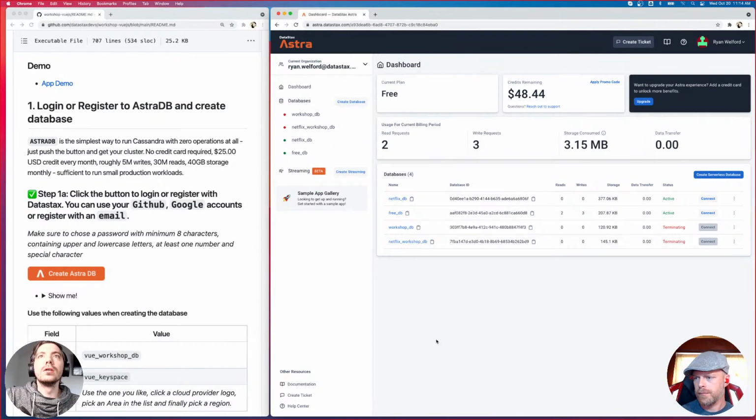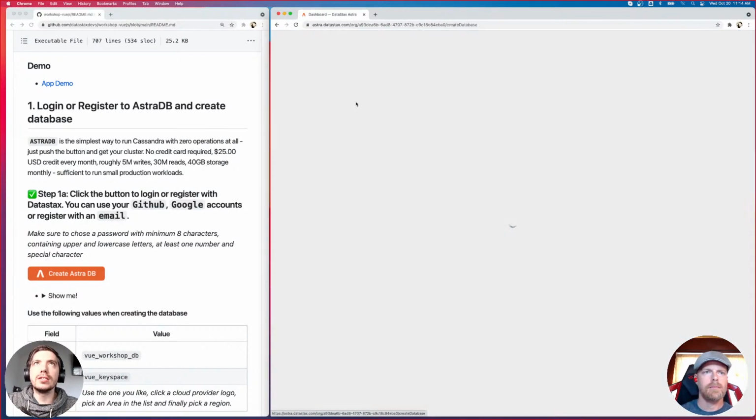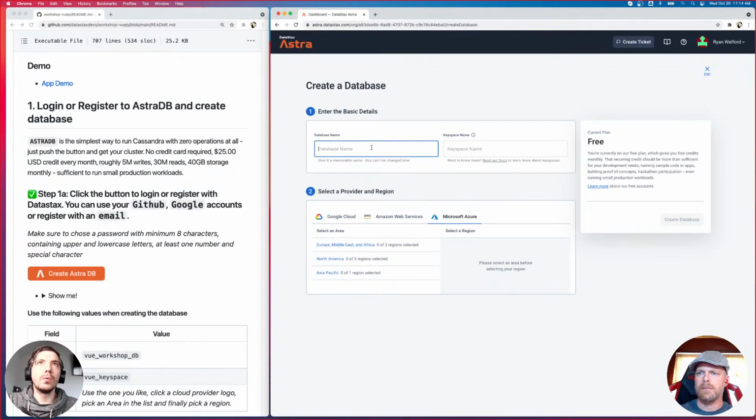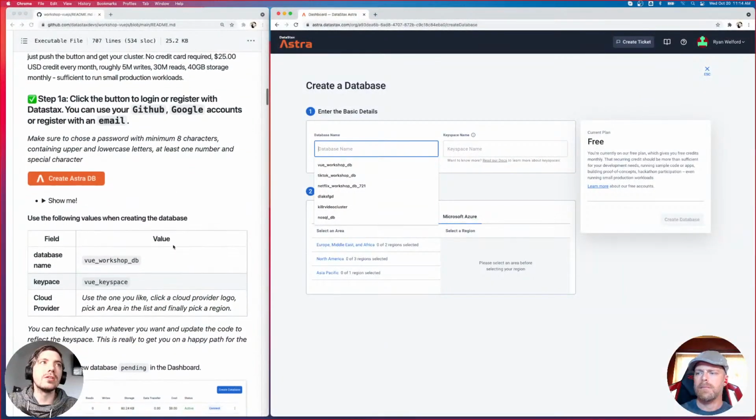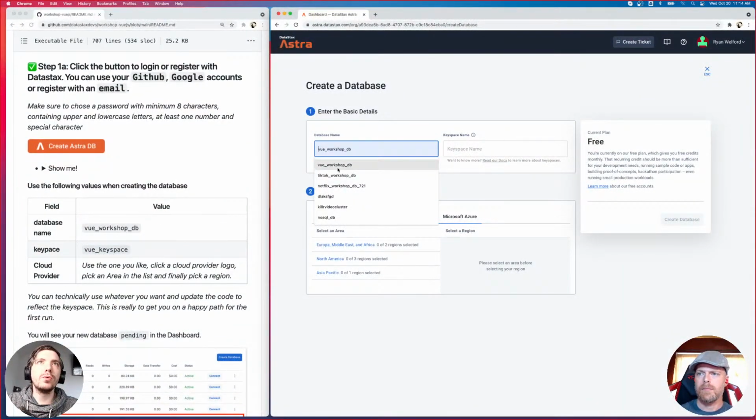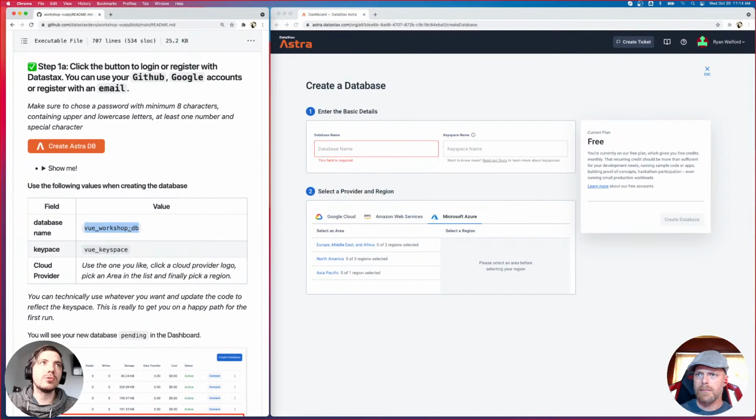Bummer. So when you create your Astra account, you'll come to a page that kind of looks like this. You will probably have no databases, which is expected. But if you go to the top left, you'll see Create Database. I'm going to go ahead and click that, and we're going to create a database here, and you'll see how easy it is. We're going to use a few pre-populated names. So we're going to use Vue Workshop DB as the database name, and Vue Keyspace as the keyspace name.